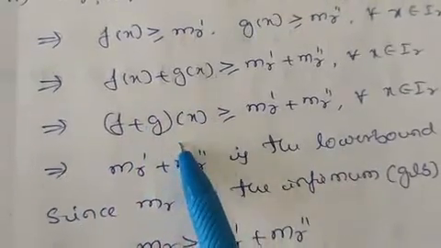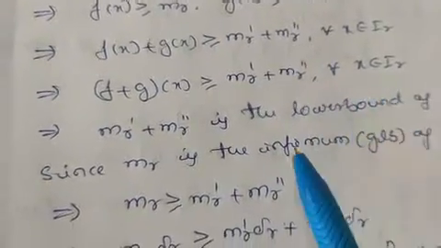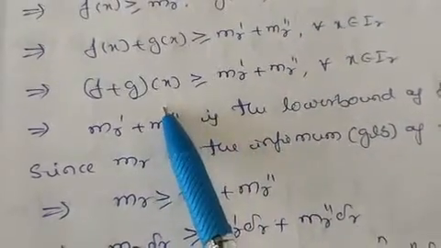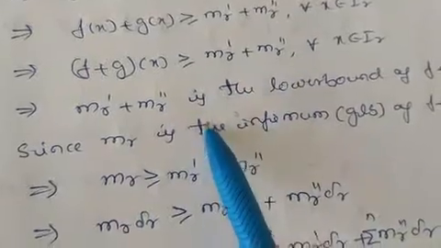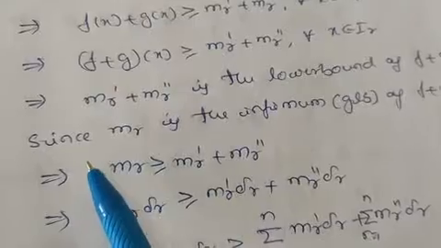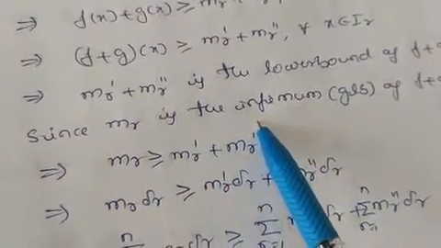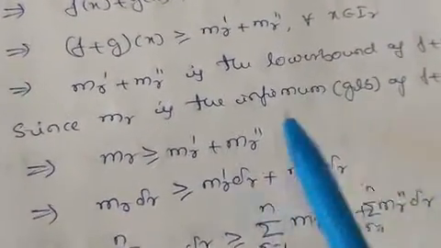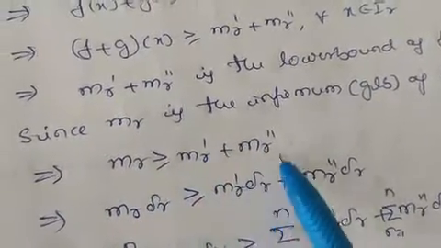f + g of x is greater than or equal to mr' + mr'' for all x belongs to R. So here we know that if a function is greater than this, it is a lower bound. This implies mr' + mr'' is the lower bound of f + g on R. And we know that for this function f + g, mr is the infimum. Infimum means the least value, the greatest lower bound of f + g on R. So this implies mr is always greater than or equal to mr' + mr''.